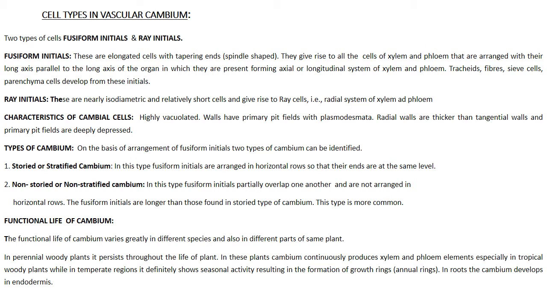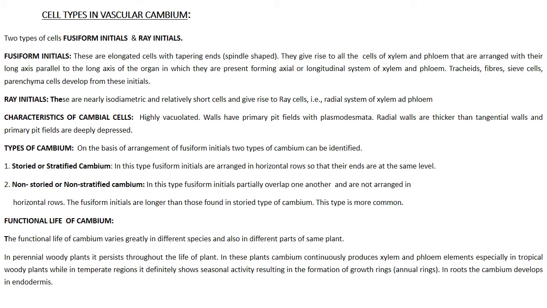There are two types of cambium on the basis of arrangement of fusiform initials. Number one is storied or stratified cambium. In this type, fusiform initials are arranged in horizontal rows so that their ends are at the same level.